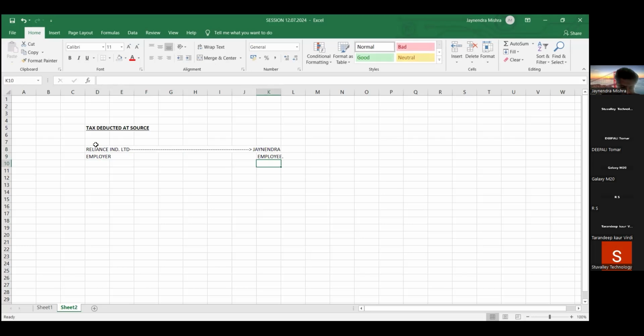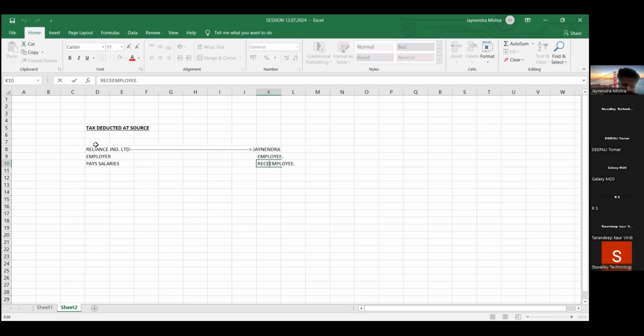So friends, if I'm working as an employee, for whatever services I'm giving as an employee, the employer pays the salary and the employee receives the salary.